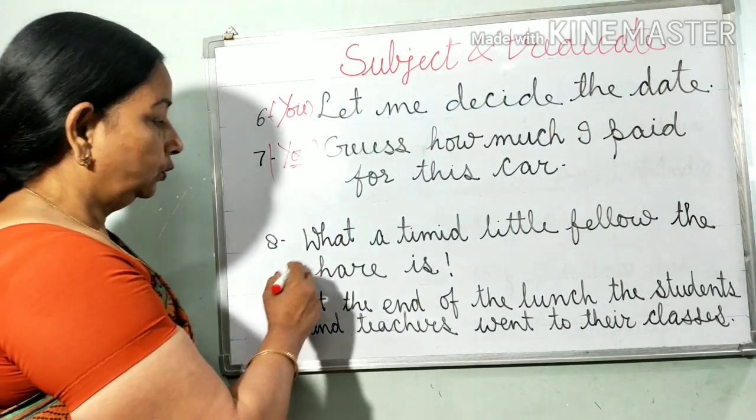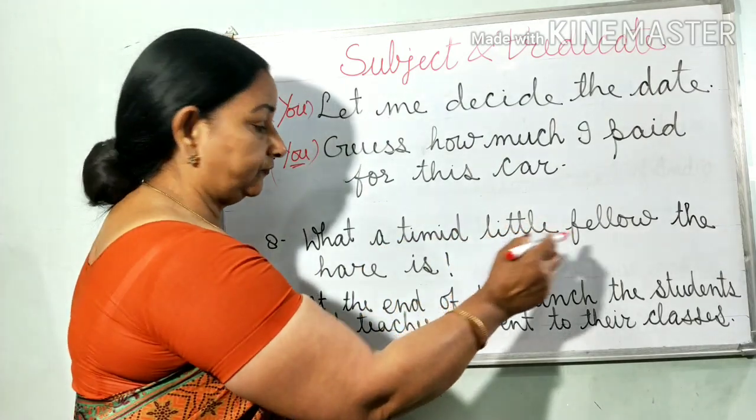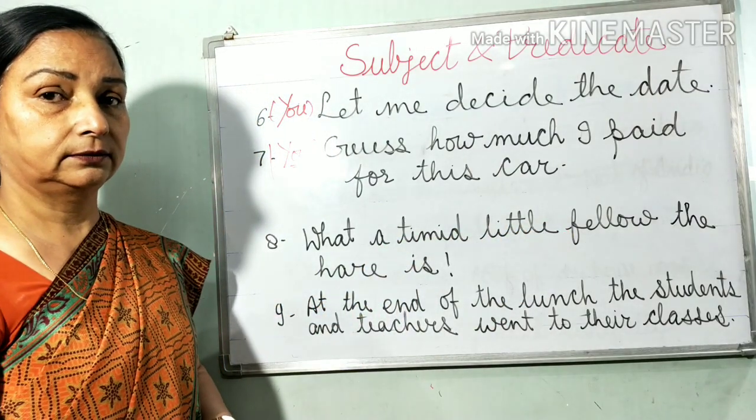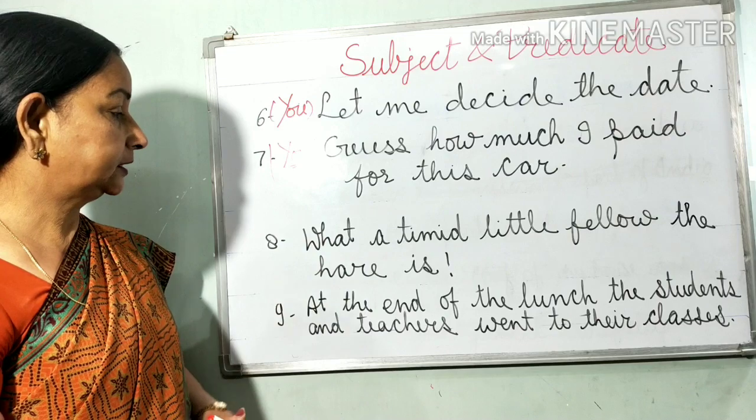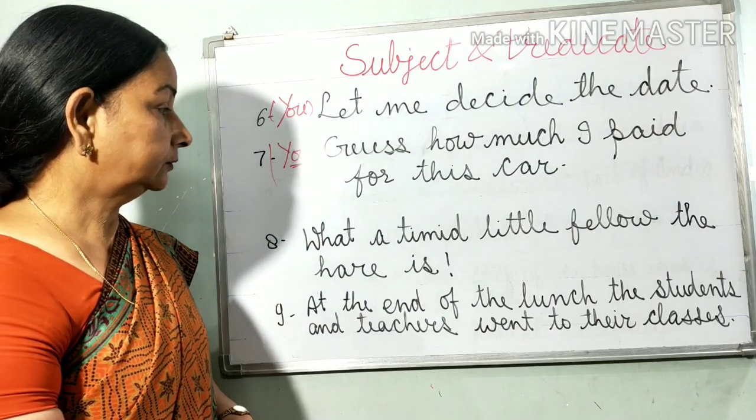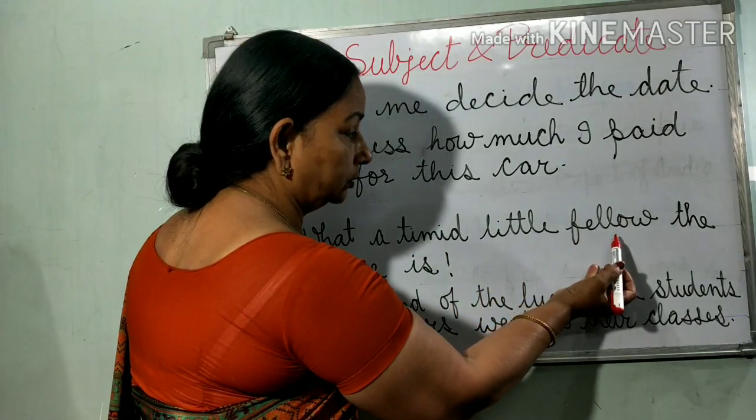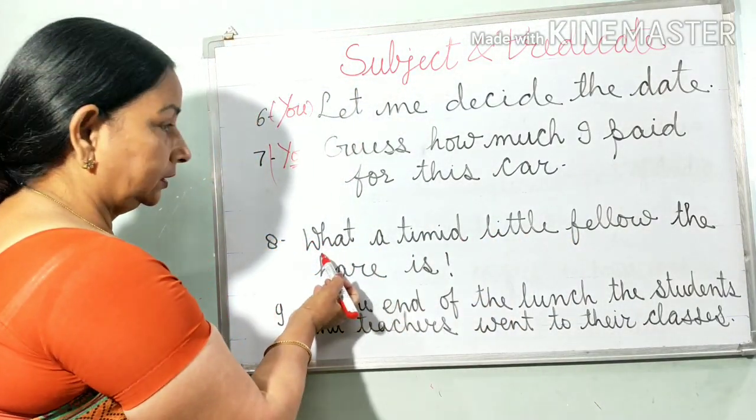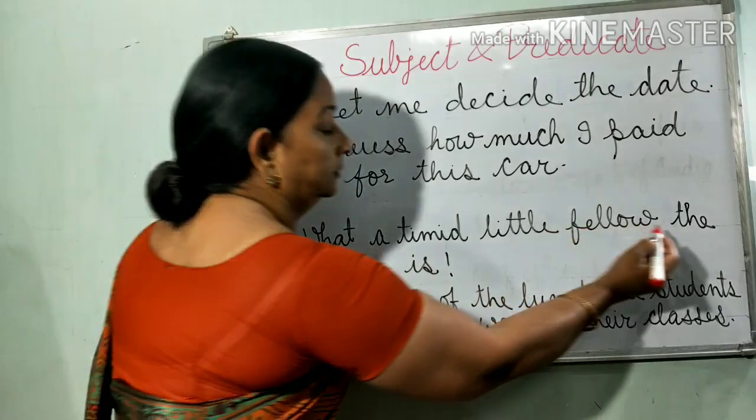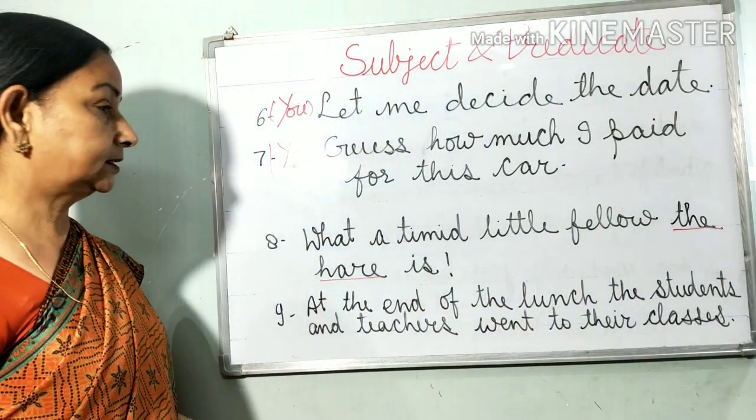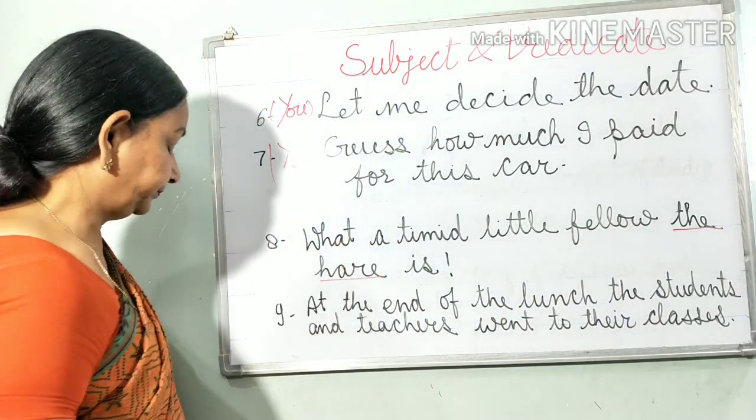Next example. What a timid little fellow the hare is. Sentence is beginning with a WH word. So, we have to find out the subject. What a timid little fellow. I am talking about the hare. So, the hare is subject here.